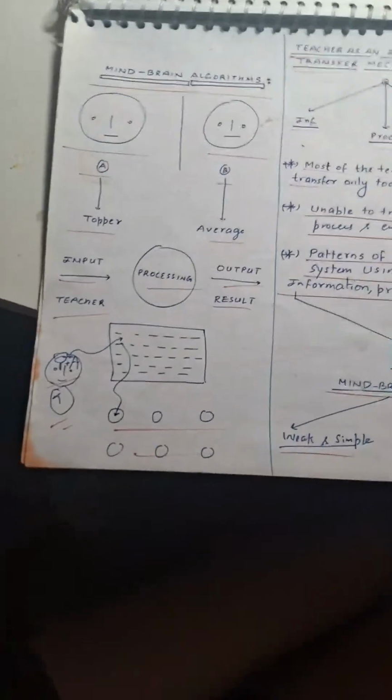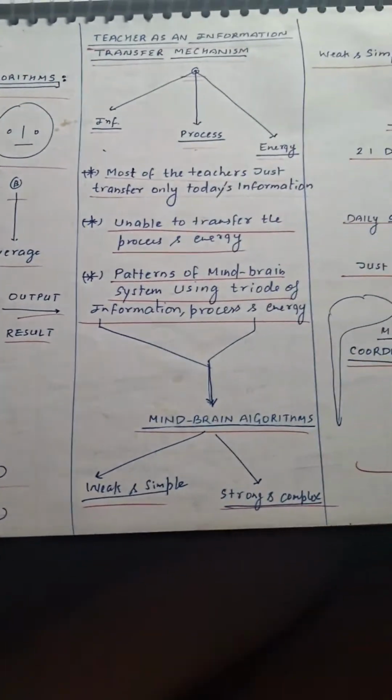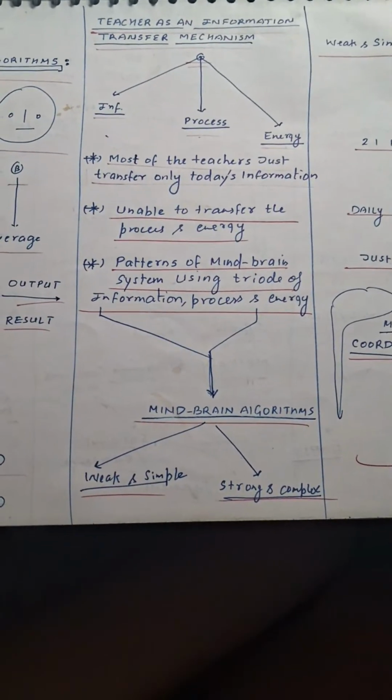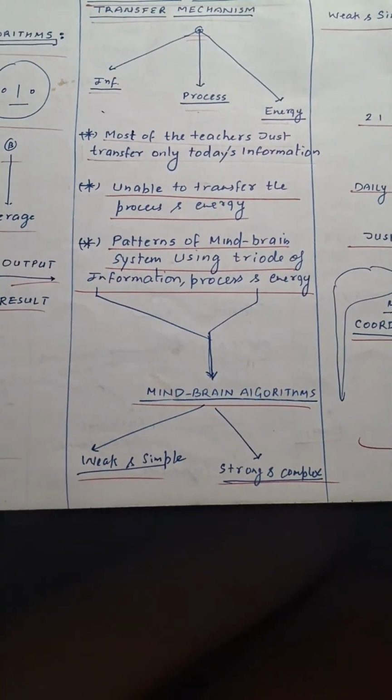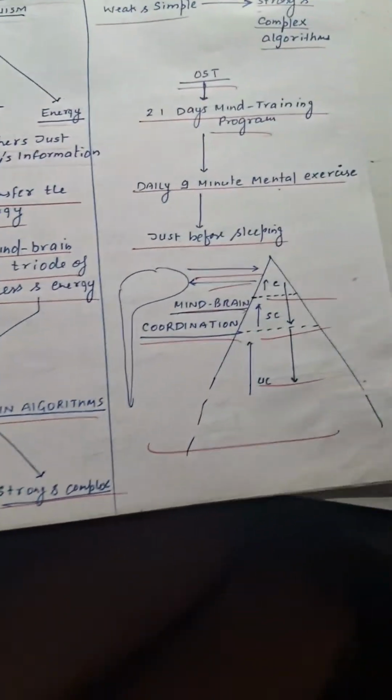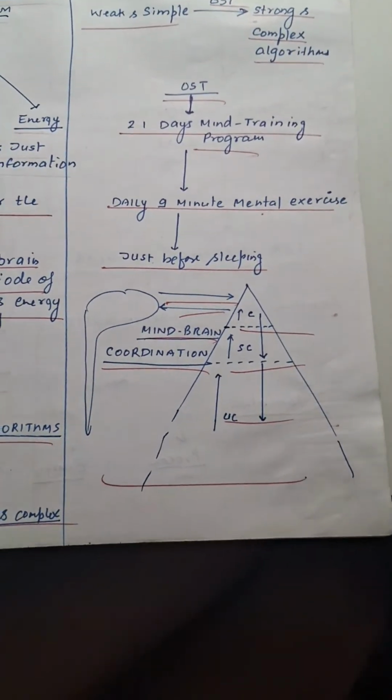Then it's about the mind brain algorithms, input output processing, information process energy, mind brain algorithms, weak and strong and complex, OST, mind brain system.